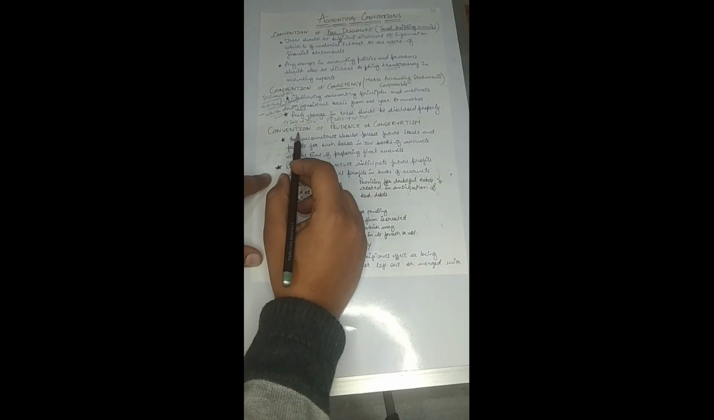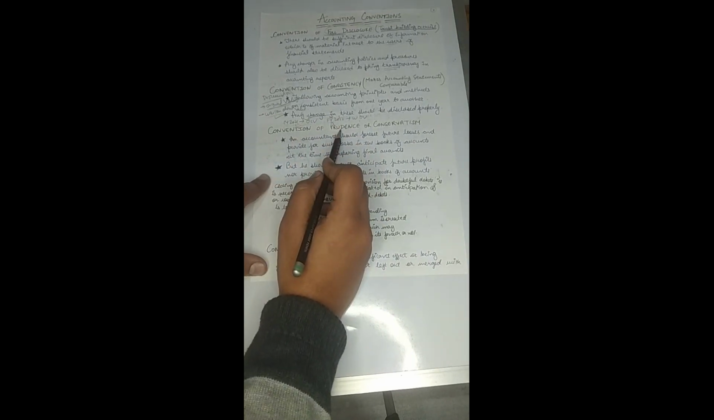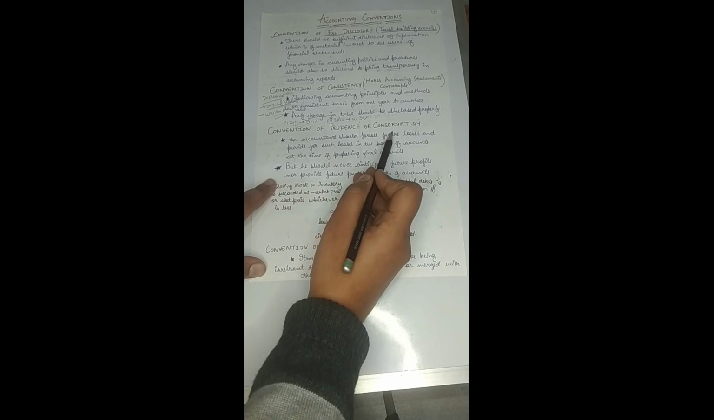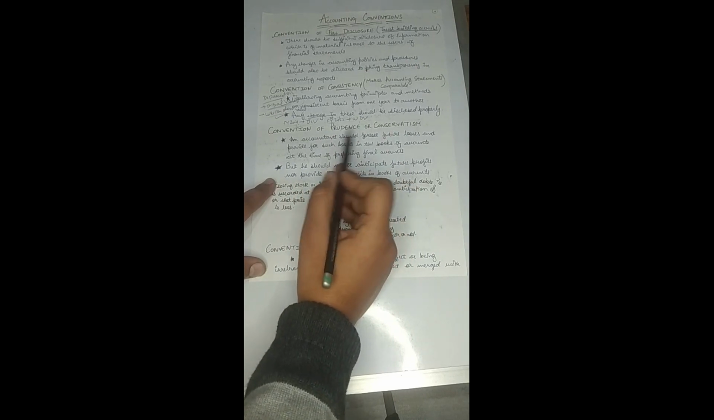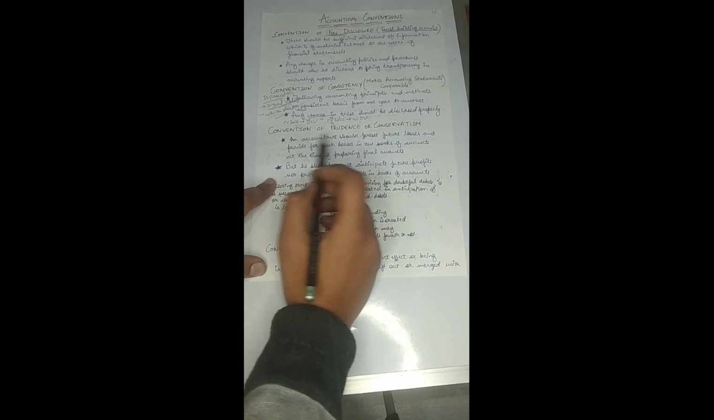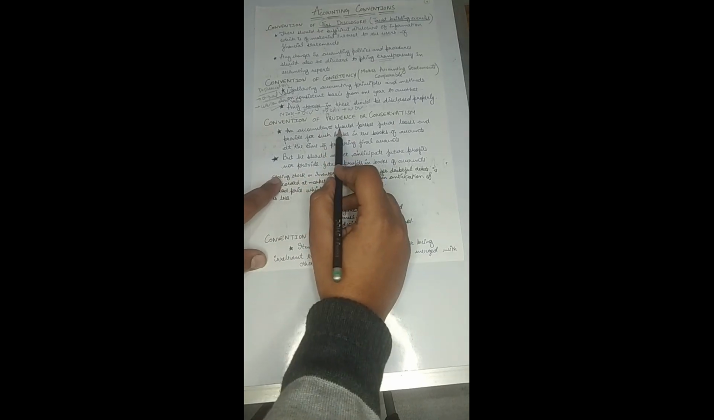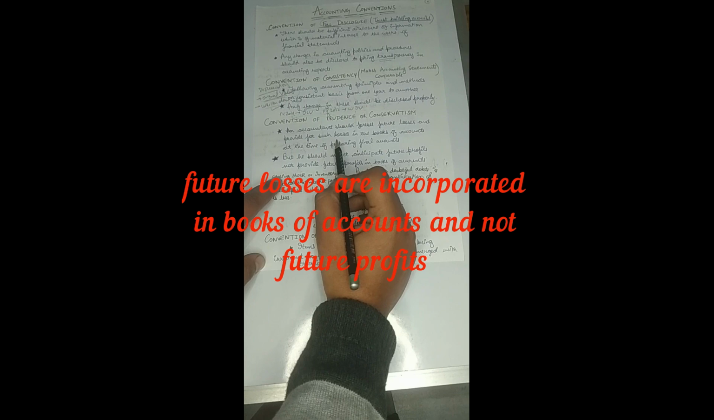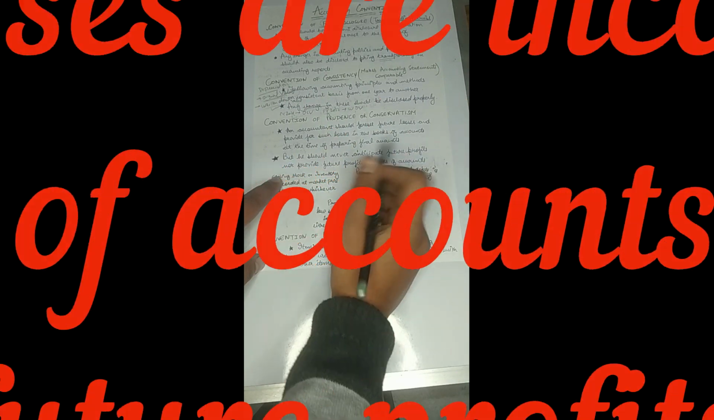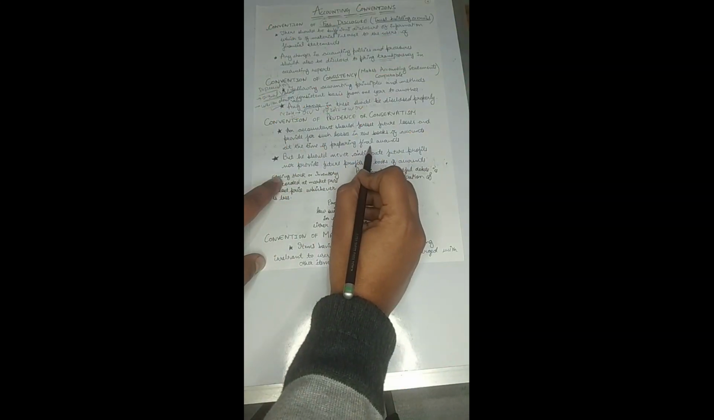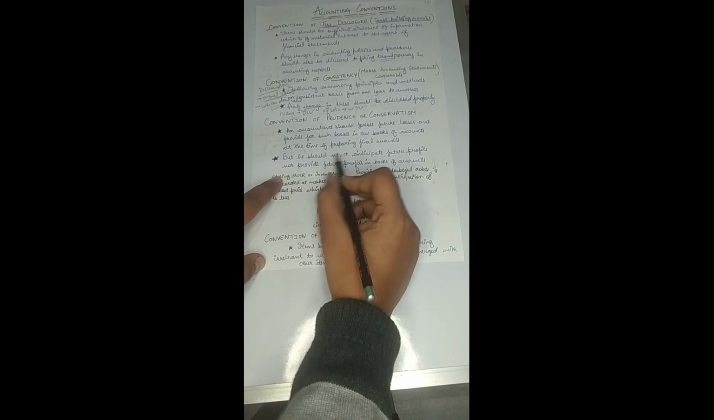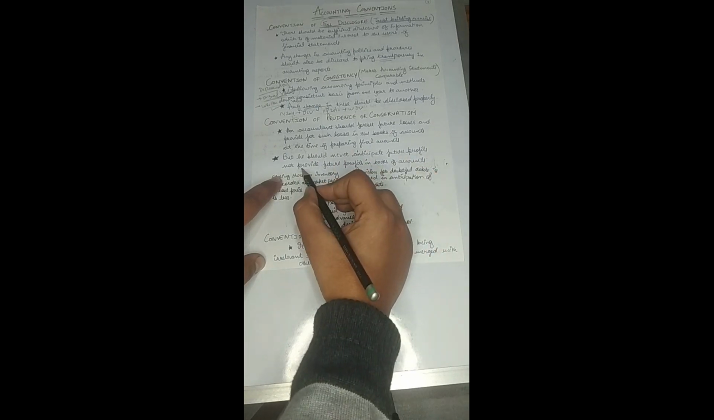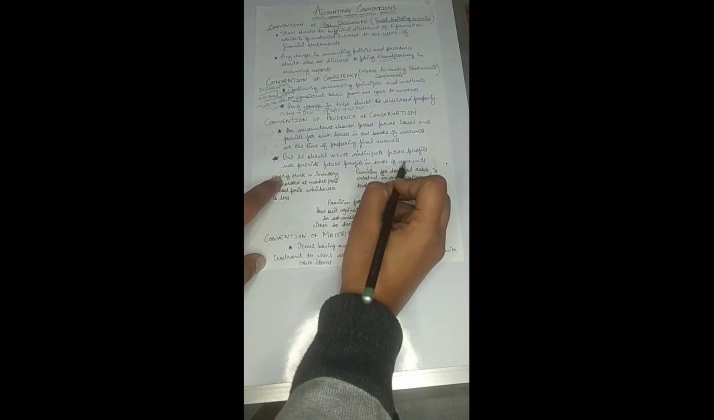The next convention is the convention of prudence, or we also say it as the convention of conservatism, right? Now what does this convention say? This convention says that an accountant should foresee the future losses and provide for such losses in the books of accounts at the time of preparing the financial statements. However, he should never anticipate the future profits and not provide them in the books of accounts.